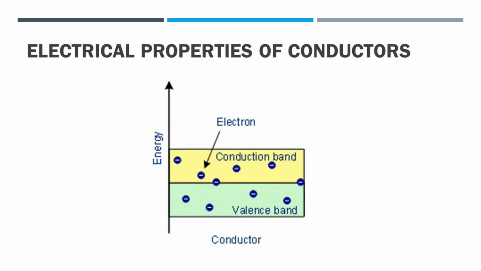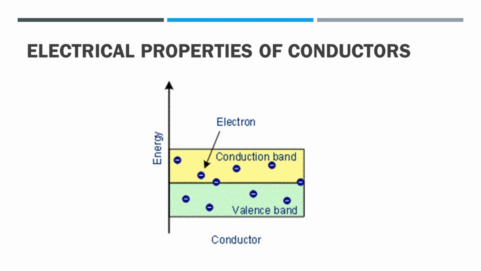First, we study electrical properties in case of conductors. The electrical property of metals or conductors can be explained on the basis of band theory, that is, the energy difference between two bands, the valence band and conduction band. In case of metals, the conduction band overlaps the valence band as shown in the figure.